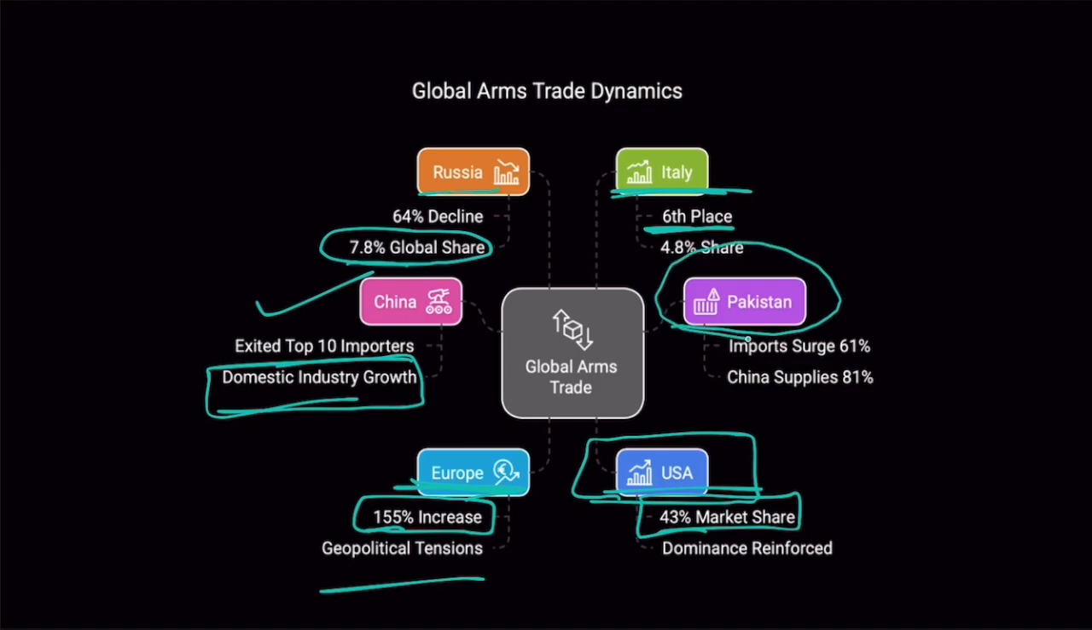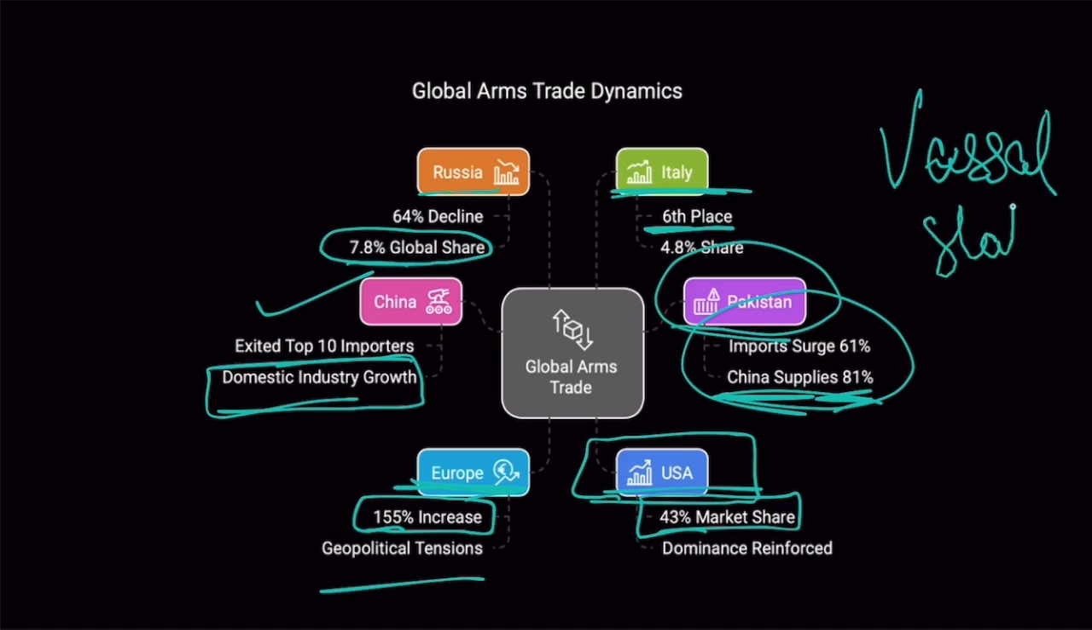And Pakistan has also started buying more weapons, but China has been its major supplier. 81% of the weapons supplied to Pakistan are from China. Basically, some people say that Pakistan is just a vassal state of China. Whatever China says, Pakistan does. Okay, any which way, this is all that we need to cover as far as the SIPRI report is concerned.